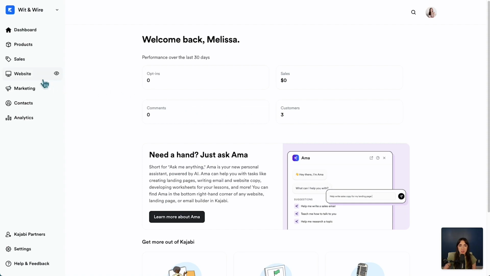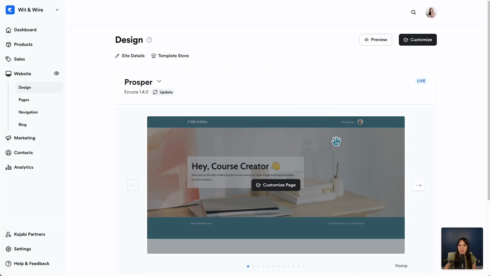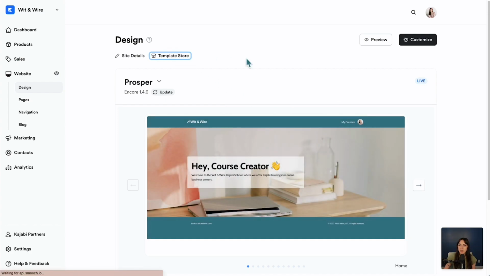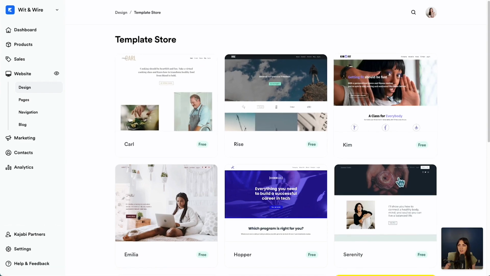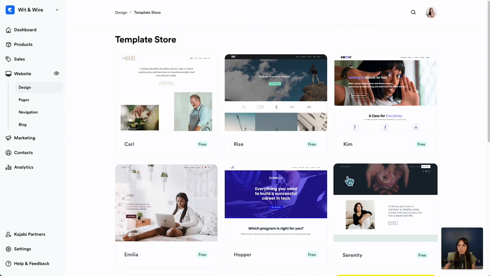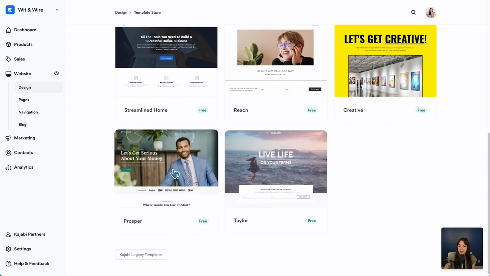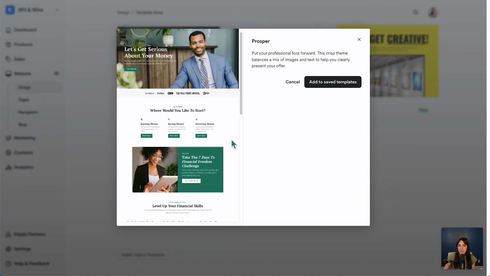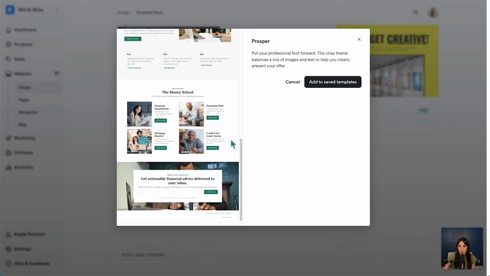So along the left menu, we have the main menu called Website. Here you can see I have a demo site, but if you're just getting started, you can go to the template store where Kajabi offers quite a few free starting templates just built into their account. Or you can purchase a template from a third-party business and you can import it. So for today, I'm going to go ahead and click the Prosper template. I think this is a great, well-rounded choice for a lot of businesses.